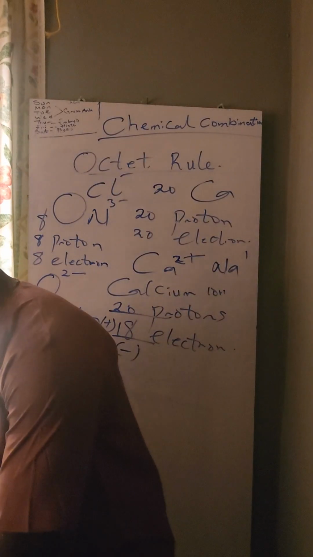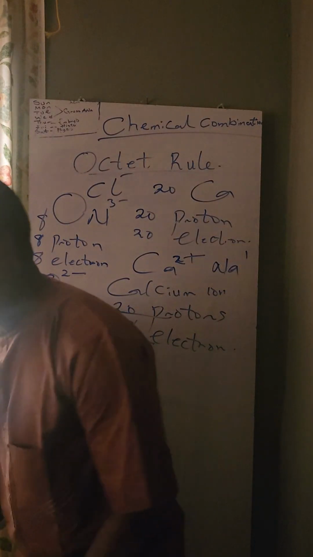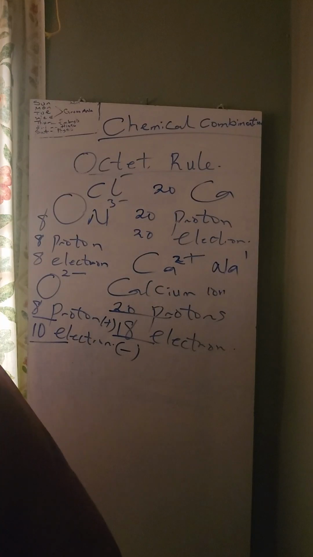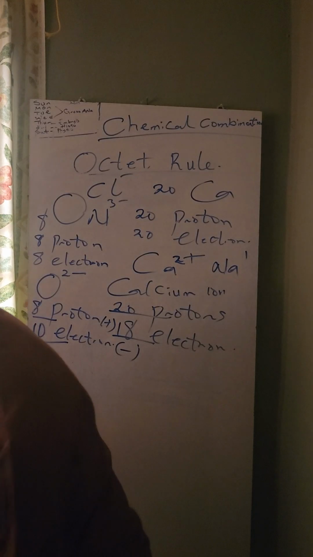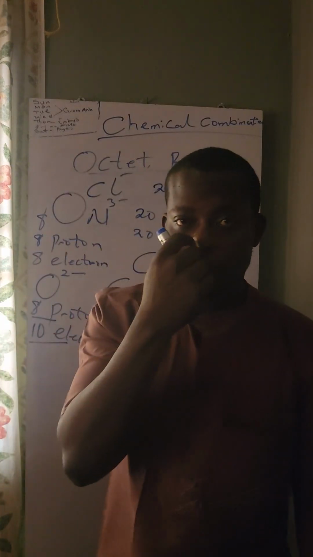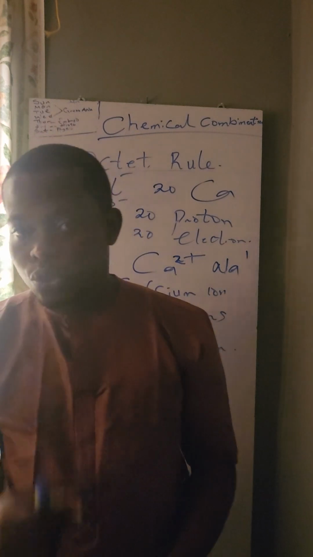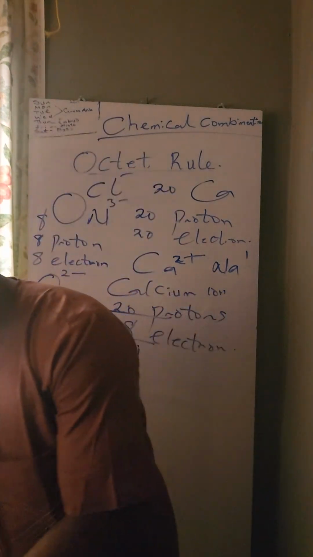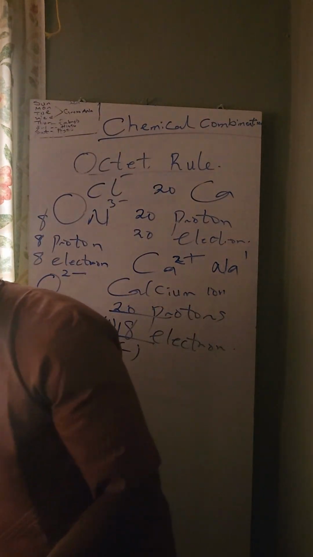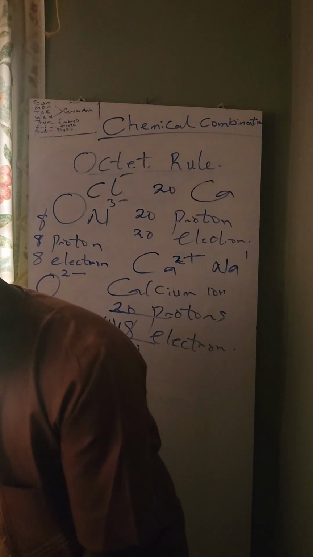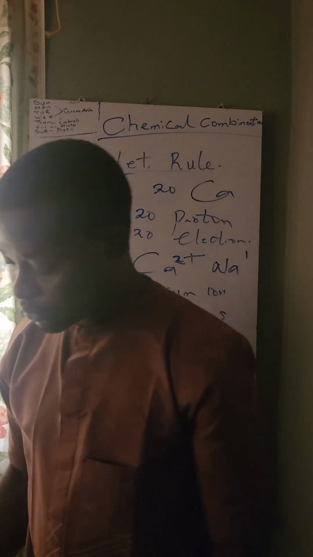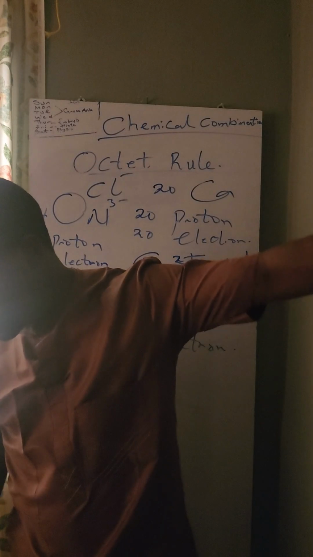Group 4 elements are going to use all their valence electrons to form what we call bonds. They form what we call bonds. That's what they are going to form. So they don't lose or gain electrons. Those are the notes I'll be giving.